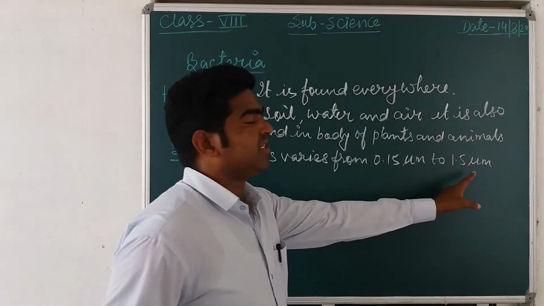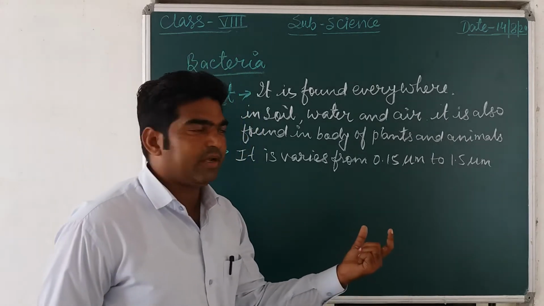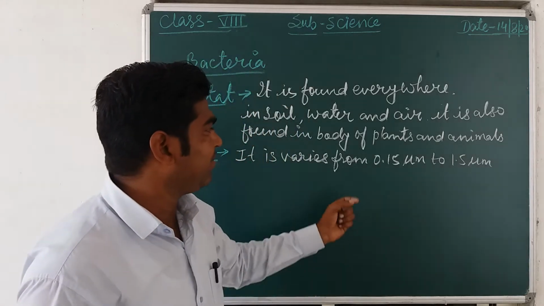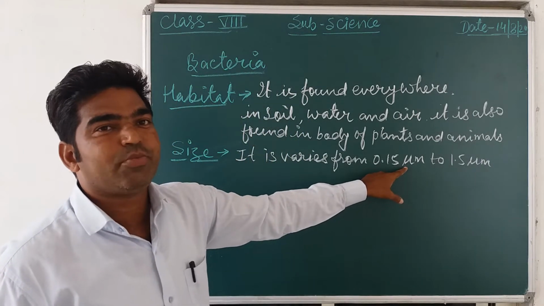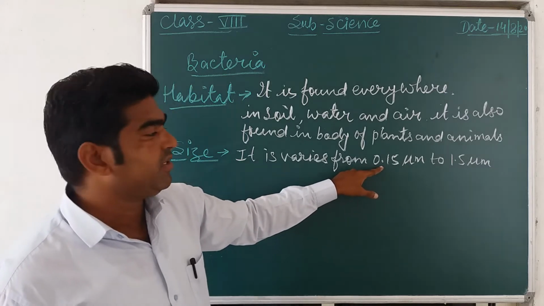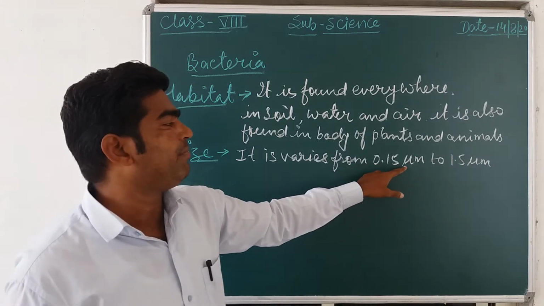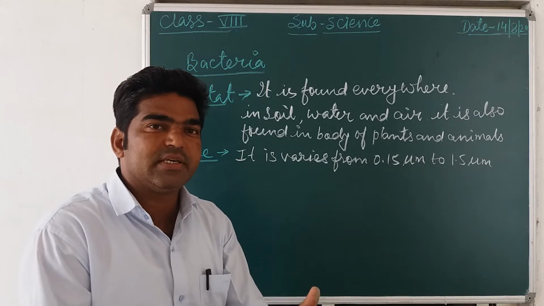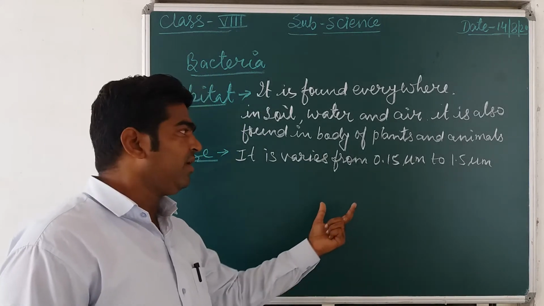This micrometer is a unit for length. A micrometer means 10 raised to power minus 6 meter. So it is from 0.15 micrometer to 1.5 micrometer, meaning the size of bacteria may lie in between this.